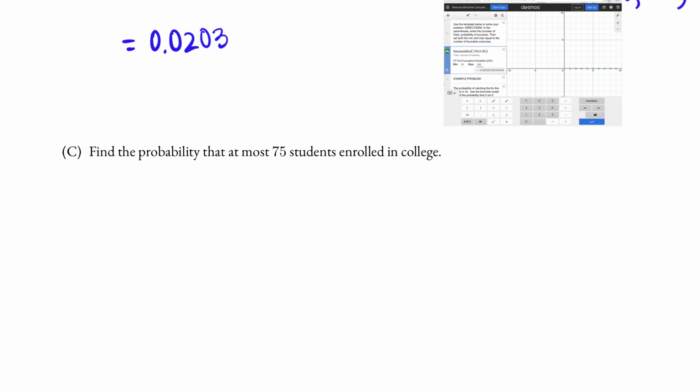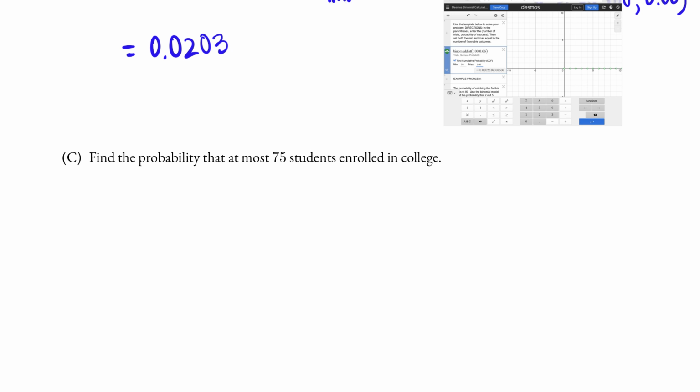Lastly, we're looking for the probability that at most 75 students enrolled in college. For this discrete problem, the values that X can take on are 0, 1, 2, up to 74, 75, all the way to 100. At most 75, the values are 0, 1, all the way to 75.